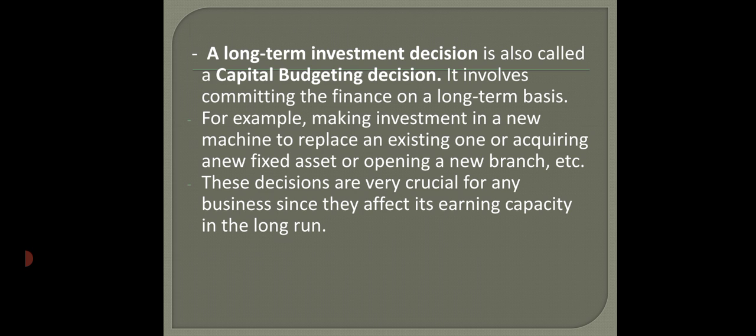Now if a firm decides to open a new branch, then they have to start from scratch in the new place. Starting a new branch means you are going to create all fixed assets for a long period of time. So all these examples relate to capital budgeting decisions. These decisions are very crucial for any business since they affect its earning capacity in the long run. Yes, I have already told you, because you are investing a huge amount to create an asset,